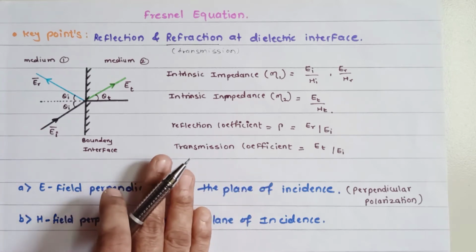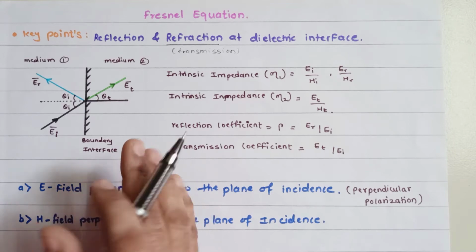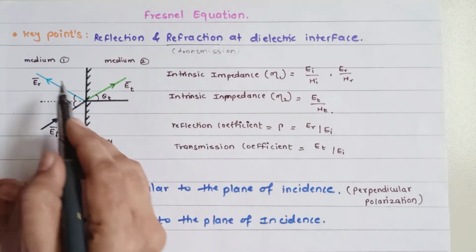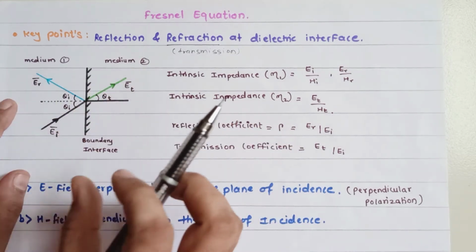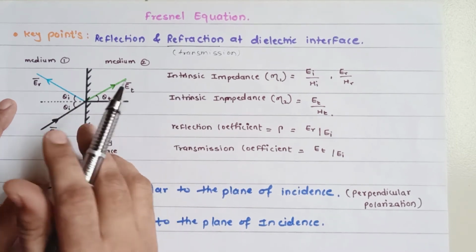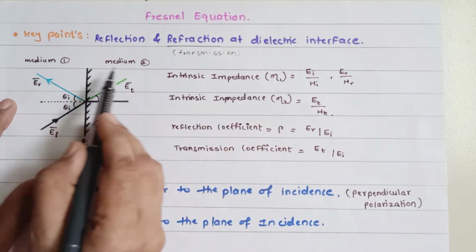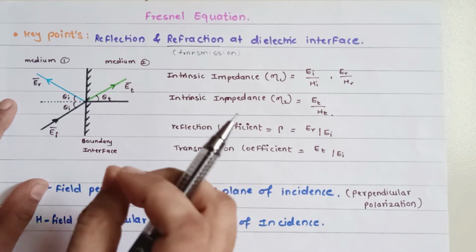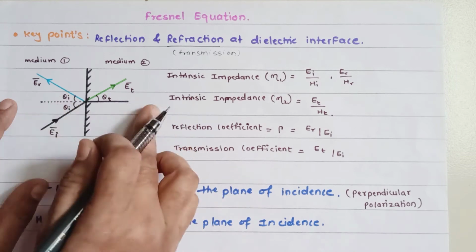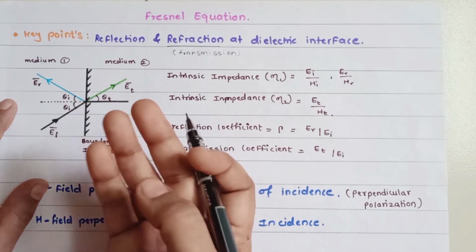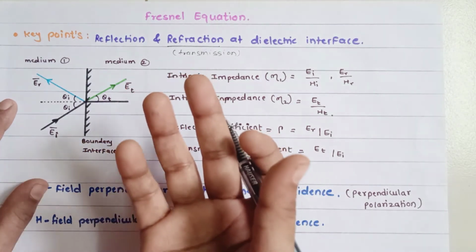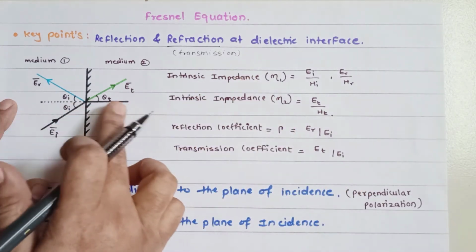We are considering the two media, medium 1 and medium 2, to be lossless media. That means the conductivity for both media is 0, because they are lossless. But the two media can have different permeability and different permittivity, so they have different intrinsic impedances, which amounts to a difference in their refractive indexes.